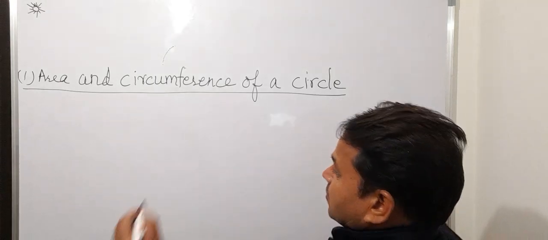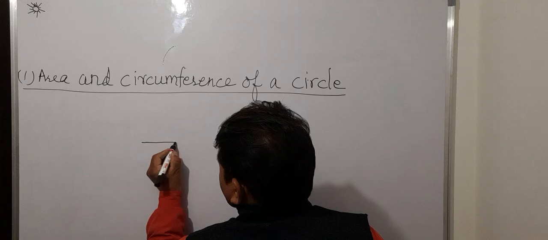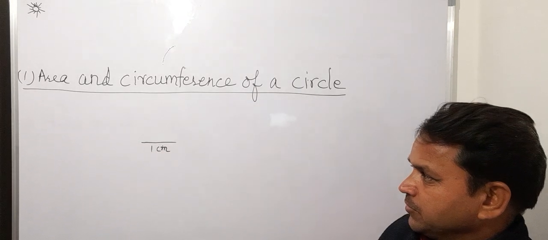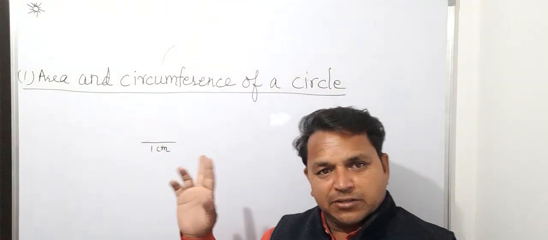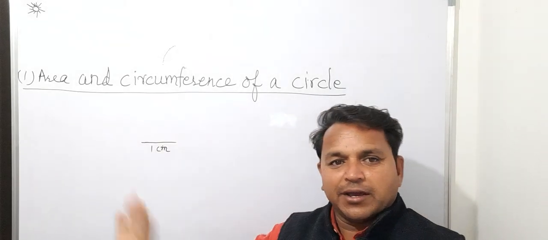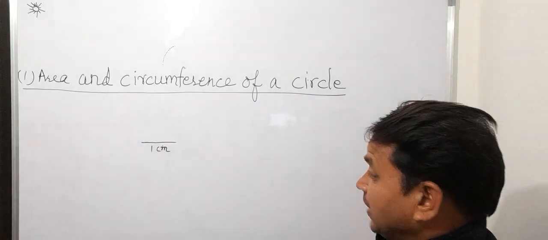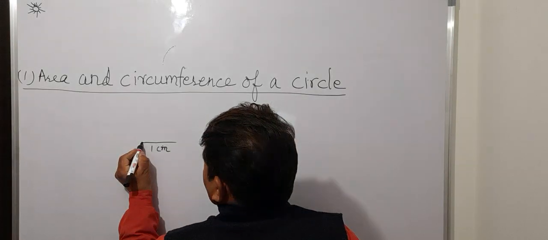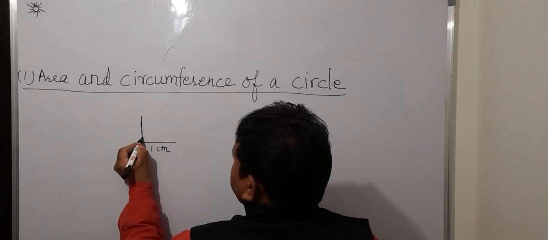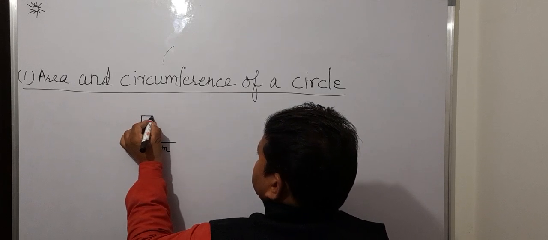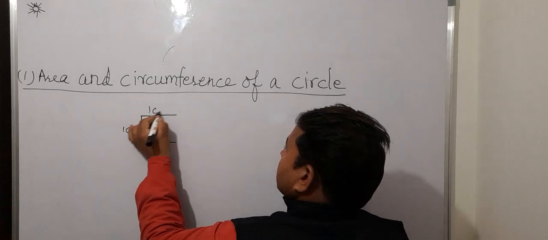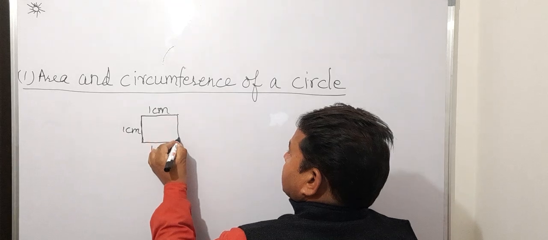Squarical, that means this is 1 centimeter. You see how it is. This is 1 centimeter. It has only one dimension, that is the length. So it doesn't say anything about any area. But as soon as we form a figure which is four-sided, we take 1 centimeter on this side, then again 1 centimeter on this side, then again 1 centimeter on this side.